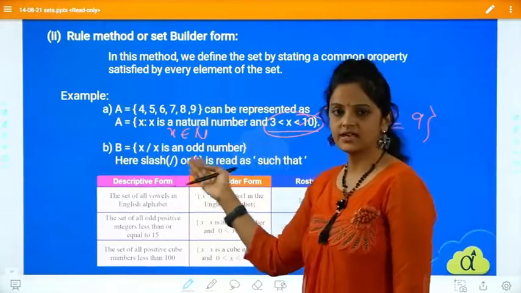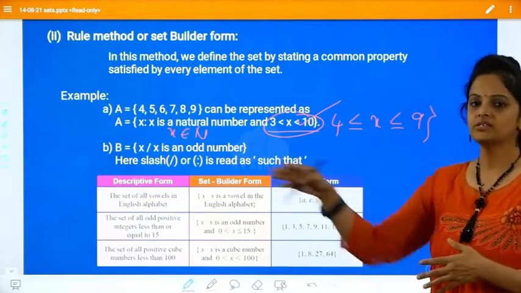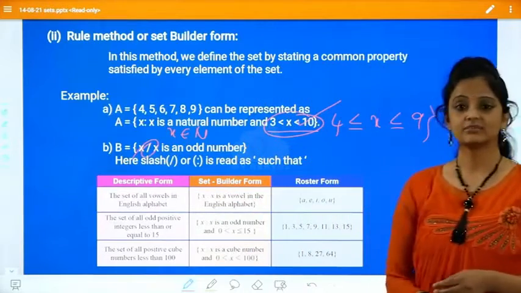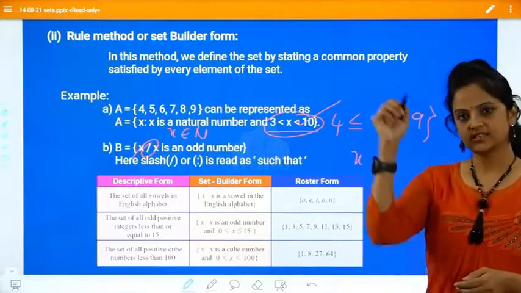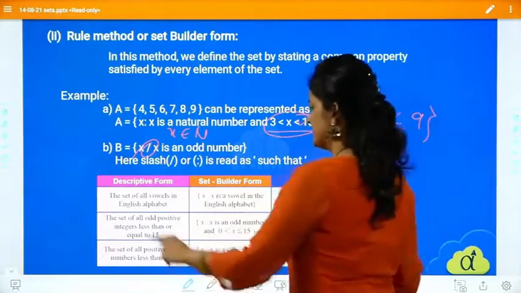Second example is like this: x such that x is an odd number. Instead of writing all the odd numbers, you can just write like this. So this symbol, what is it? That is nothing but "such that". Instead of that, you can put the colon also: x such that x is so and so. Okay.